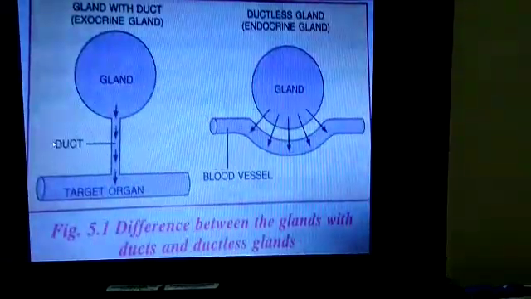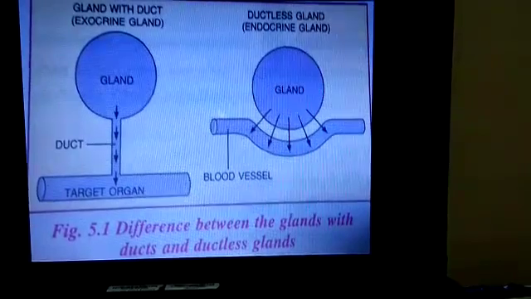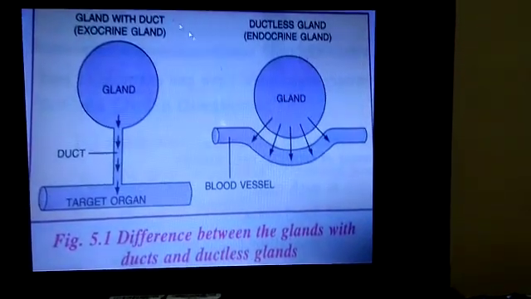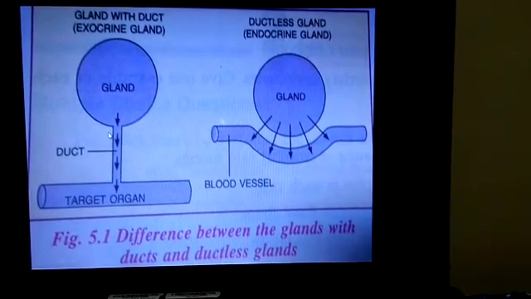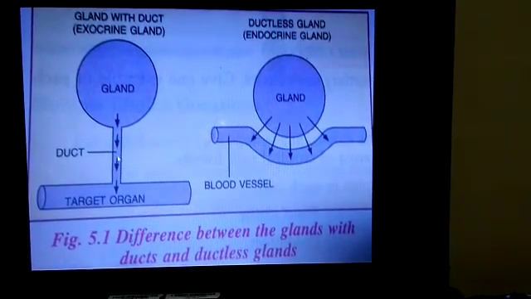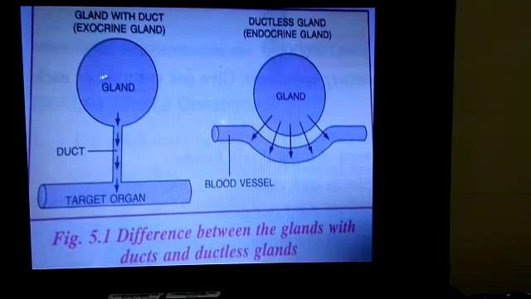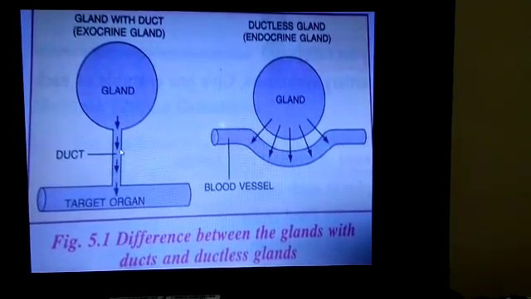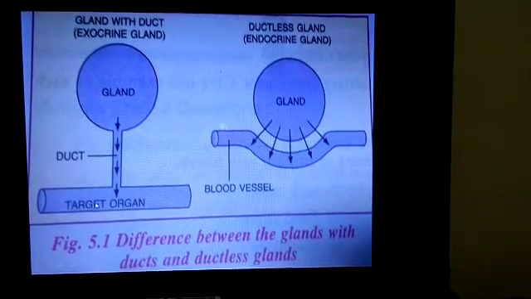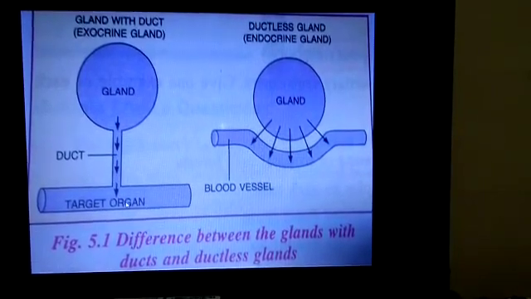Their definition can be very much clear from this picture. As you can see, gland with duct, that is exocrine gland. You can see this is a duct or canal and this is the exocrine gland. It secretes its secretion and it passes through this duct and ultimately reaches the target organ.